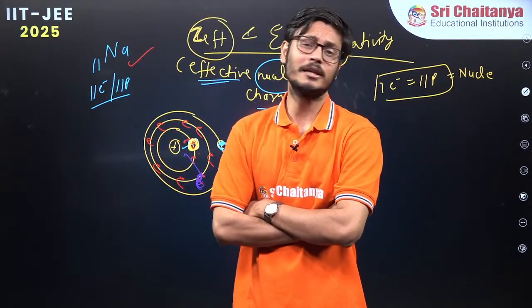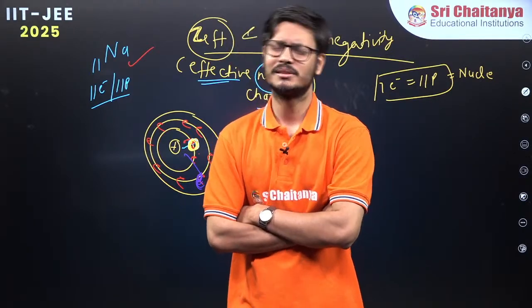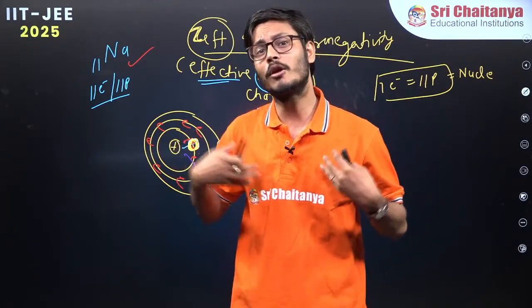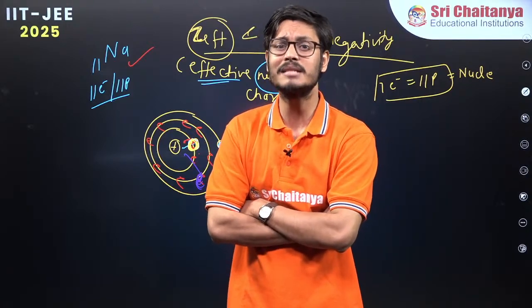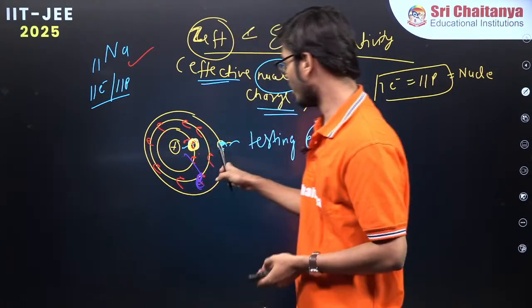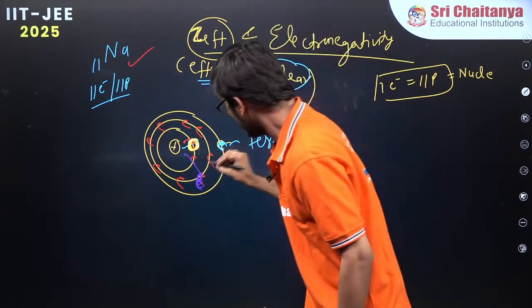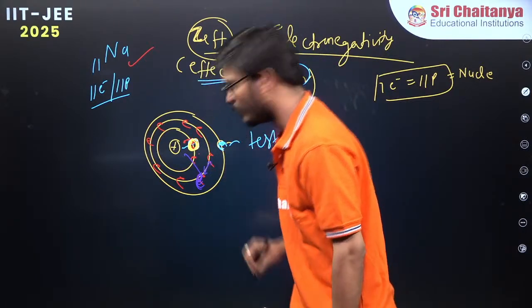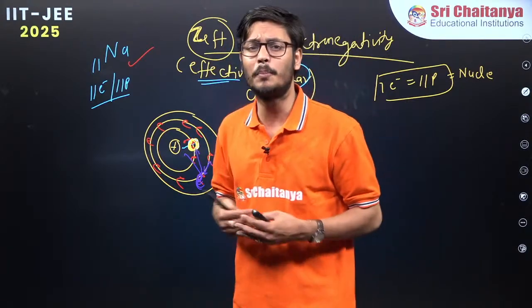Sir, I am not able to experience all the 11 protons. Why? Sir, because the nature of charge I am having is negative, and this electron side by my side is giving me repulsion. Sir, I am experiencing the repulsion.